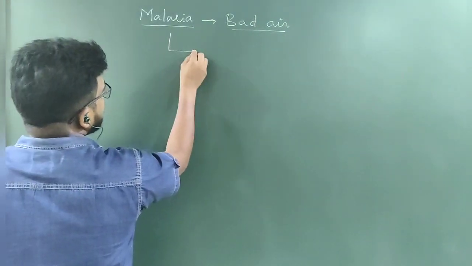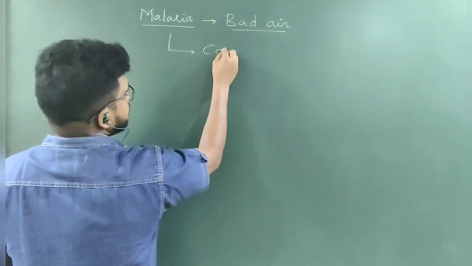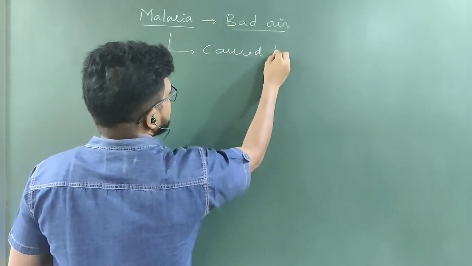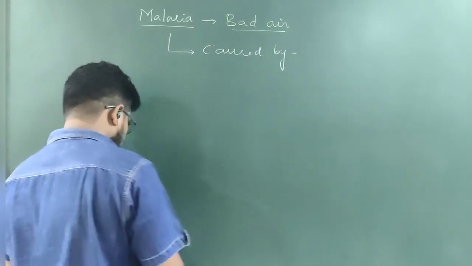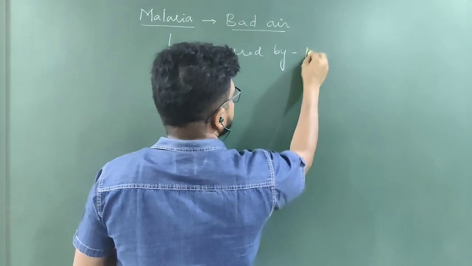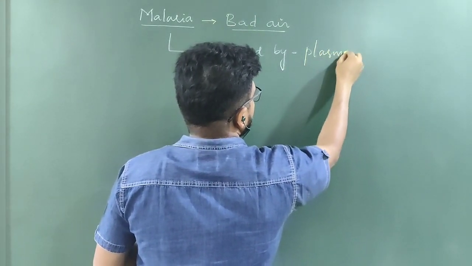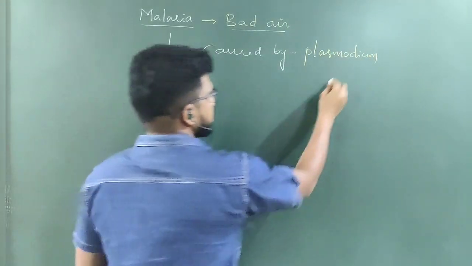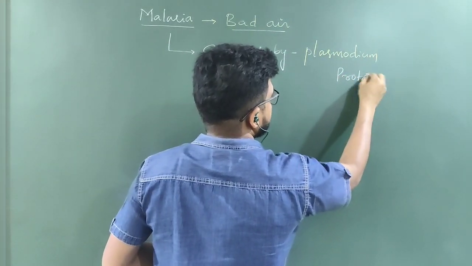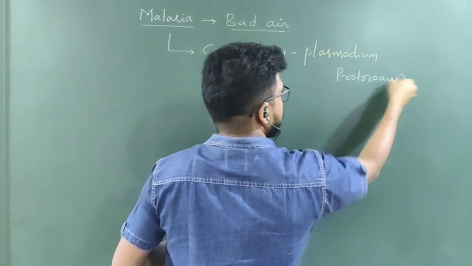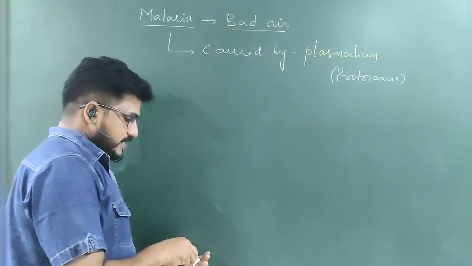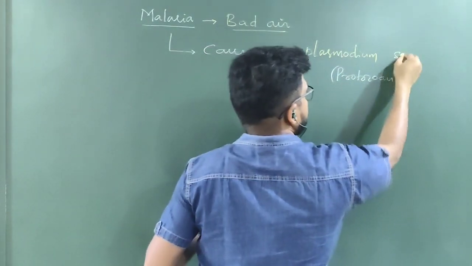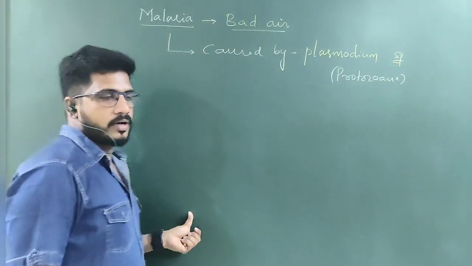Malaria is caused by Plasmodium. What is Plasmodium? Plasmodium is a protozoan. That's why we are discussing it under the protozoan diseases of humans. Plasmodium is a genus, and there are 4 species.